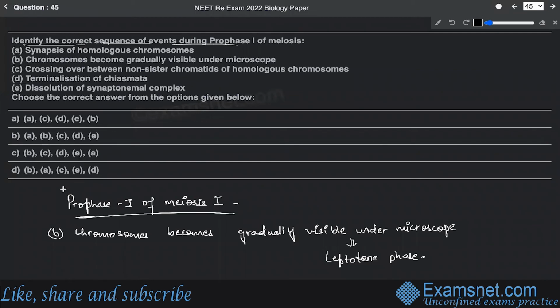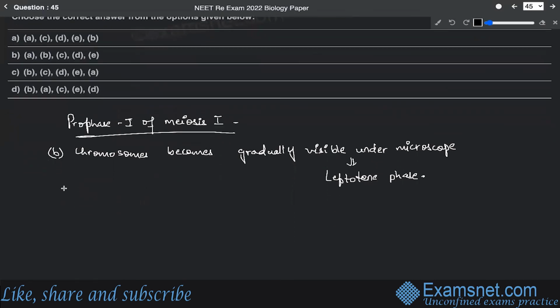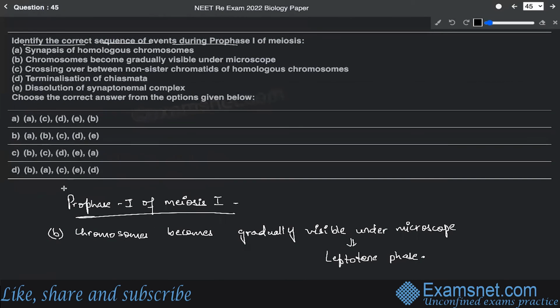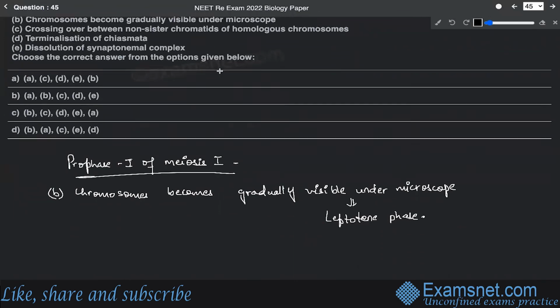Then the second option: once these chromosomes are visible, the process of bivalent formation will take place, and the bivalent will only form when the process of synapsis occurs. So when you look into the options, synapsis of homologous chromosomes is the second one.